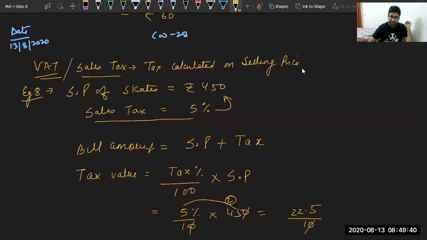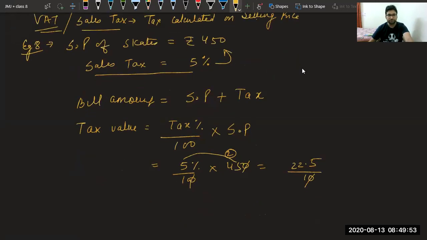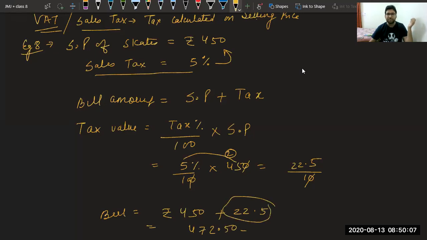So we will say the tax value is how much? Class, please answer. The tax value is rupees 22.5. So we will just add them. Now the bill amount is rupees 450, which was your selling price, plus 22.5, which was your tax, and that is equal to 472.50.